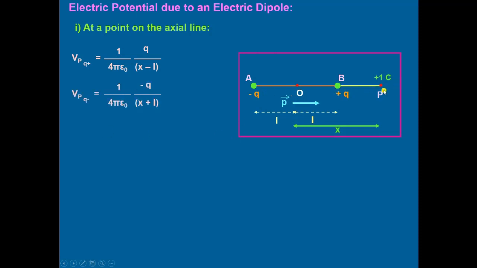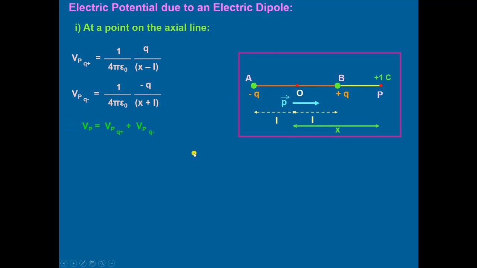Then the potential at P because of the charge Q negative at A, Vp Q negative, will be equal to 1 upon 4 pi epsilon naught times minus Q divided by x plus L. The charge is negative, so it is taken as minus Q. Why this x plus L? The length O to P is x, and O to A is L, so the total length from A to P will be equal to x plus L.